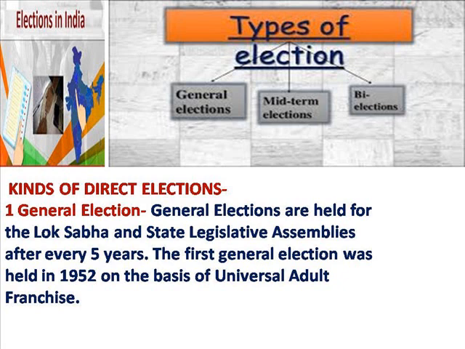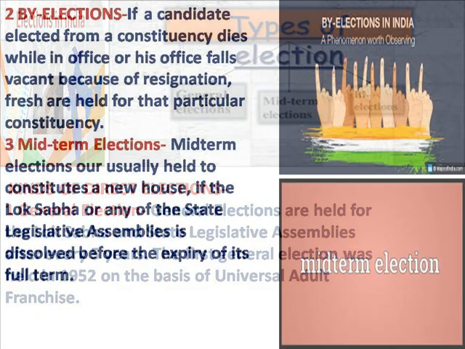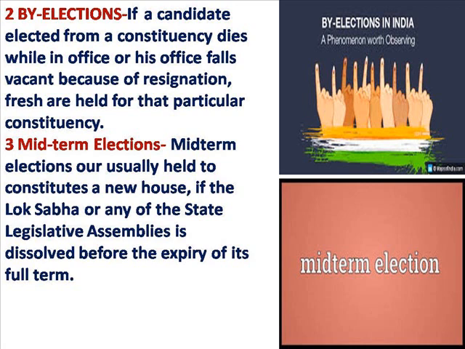Now, after discussing about the types of elections, direct and indirect, now we will discuss the kinds of direct elections. First type of direct election is general elections. General elections are held for the Lok Sabha and for the state legislative assemblies after every 5 years. The first general election in India was held in 1952 on the basis of universal adult franchise. Next is by-elections.